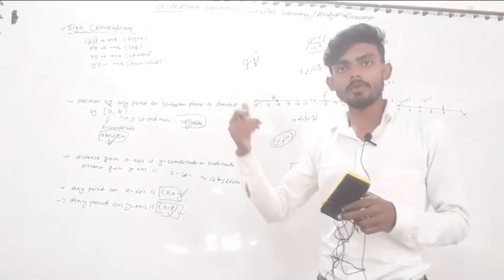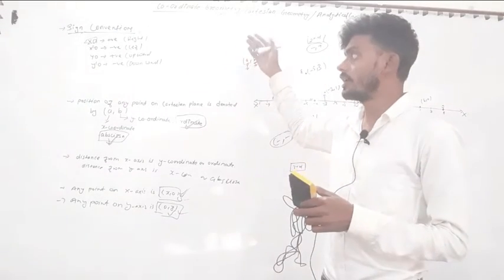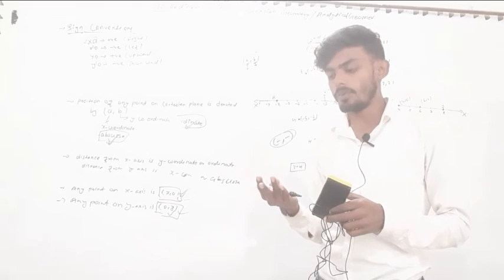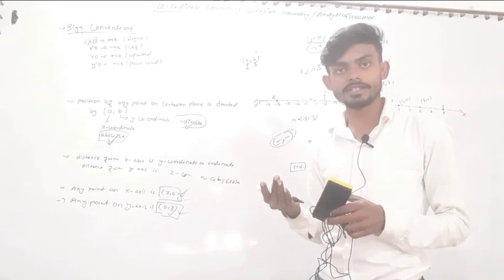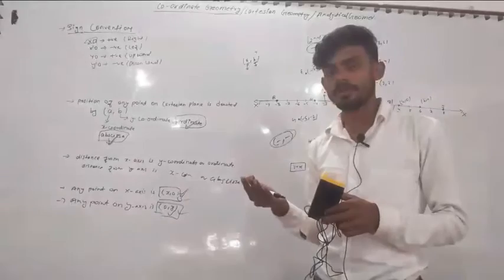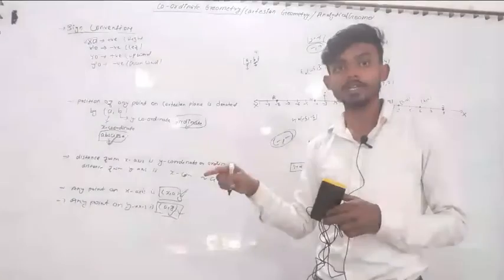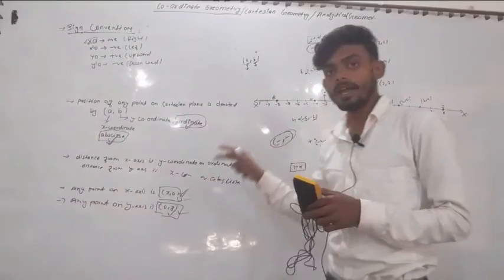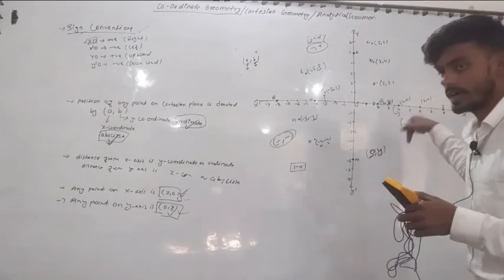Guys, in this short demo video of coordinate geometry, we learned what coordinate geometry is, what the Cartesian plane is, who invented Cartesian geometry or coordinate geometry, what the x-axis is, what the y-axis is, what the origin is, what abscissa is, what ordinate is, and how to plot these points on a graph.